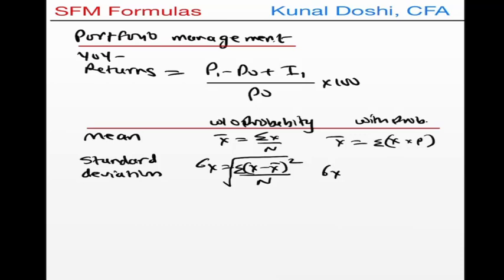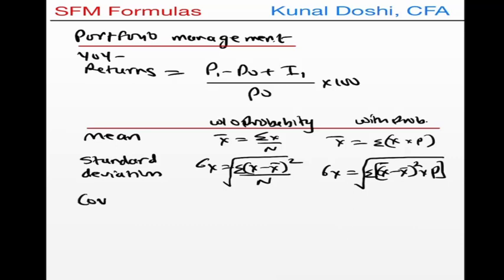Same way with probability, we do x minus x bar, but we square it, and then we multiply with the probability, and then we do the summation of it. Remember, we don't divide by n. This is variance, and then when I do the square root, I get the standard deviation.